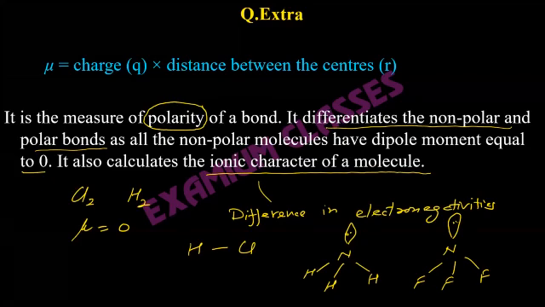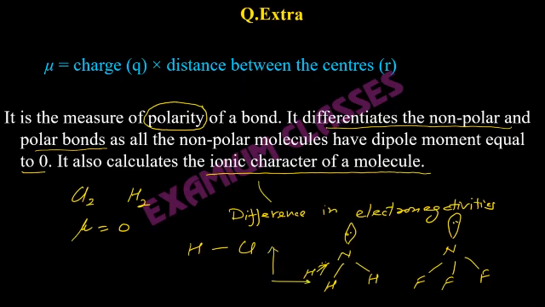For example, in this case, horizontal components will get cancelled out, and only the vertical components of the dipole moment will be added. Dipole moment is a vector quantity. So each dipole moment will have one horizontal component and one vertical component. The resultant will be like this.